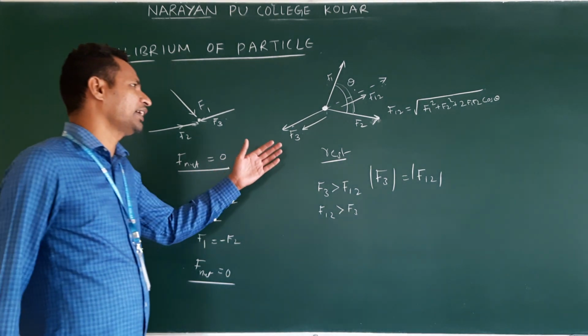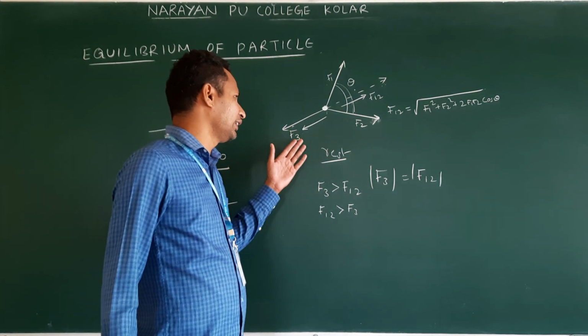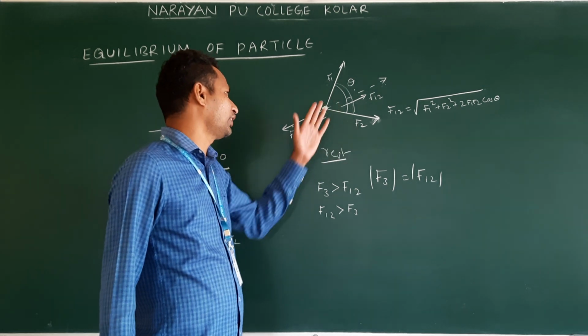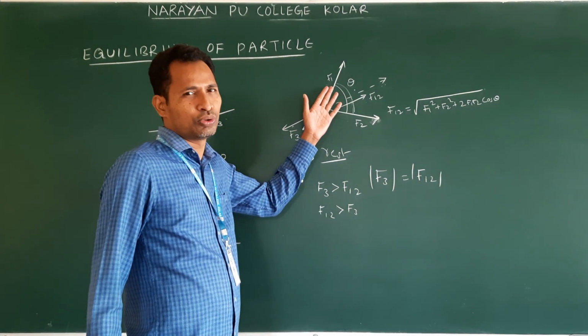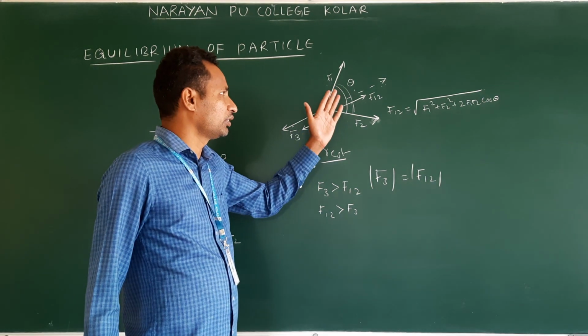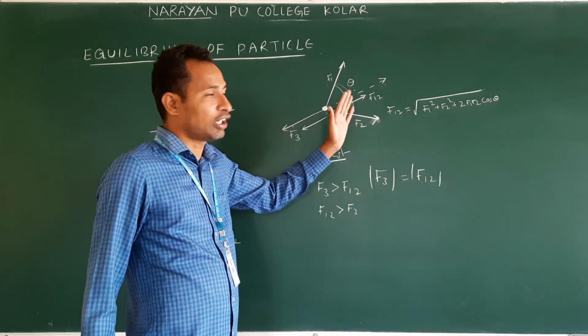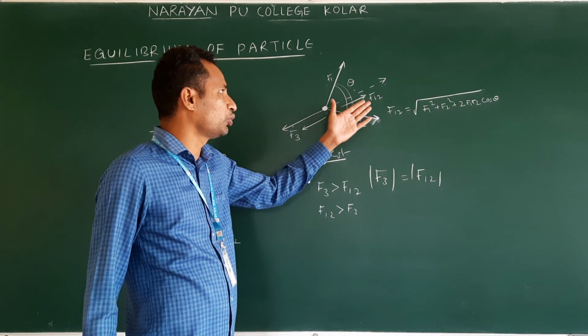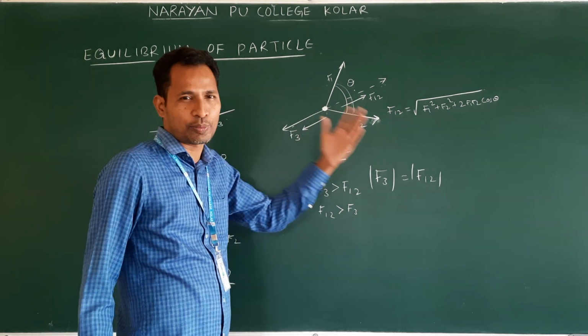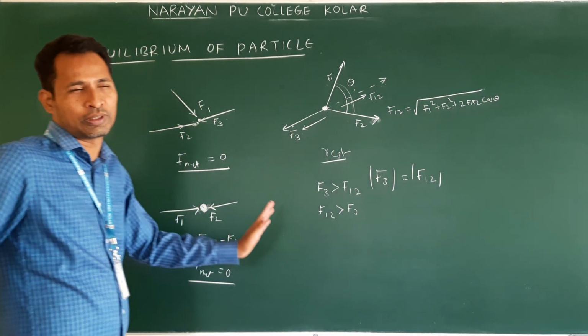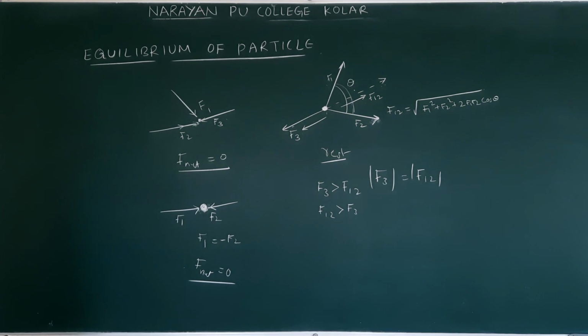Okay? So in the numericals, they will provide the F1 value, F2 value, F3 and theta. Don't worry about how to calculate. How do you come to know these F1, F2 values? They will provide them in the question. So you don't worry. Okay?